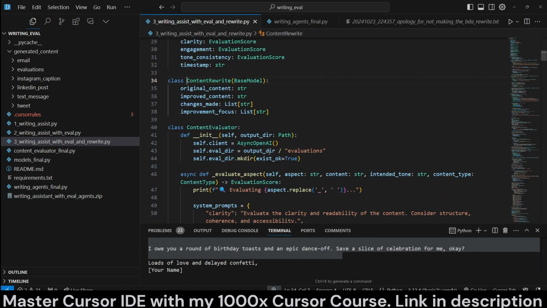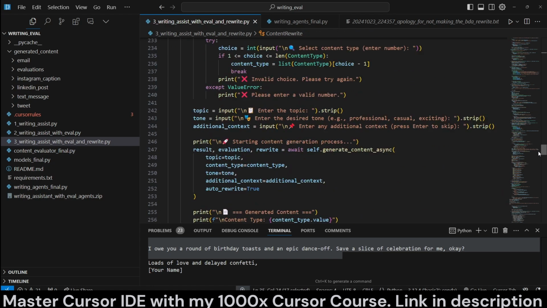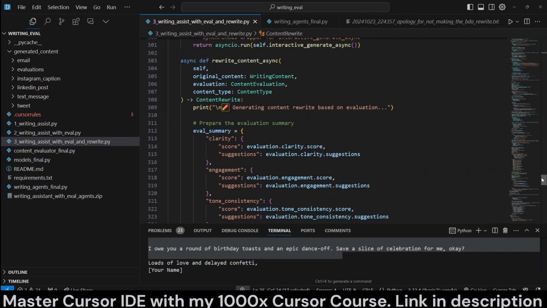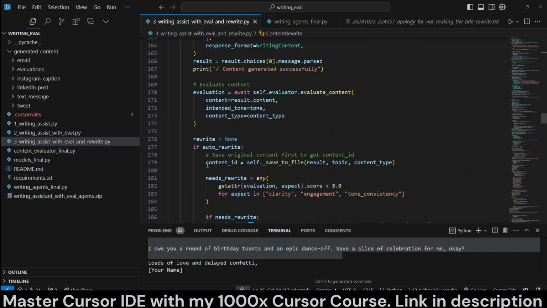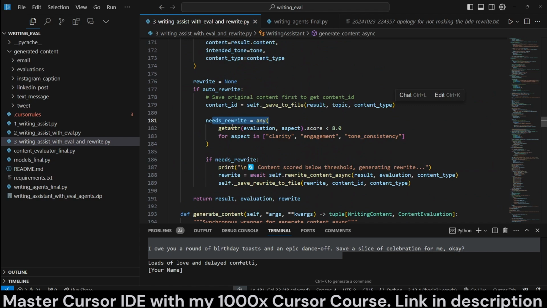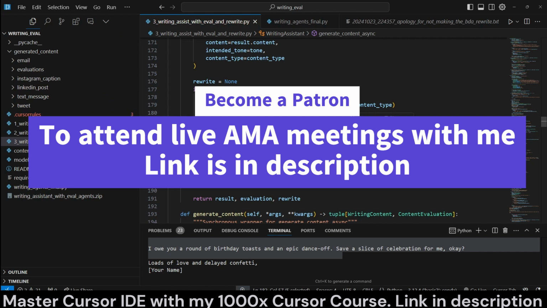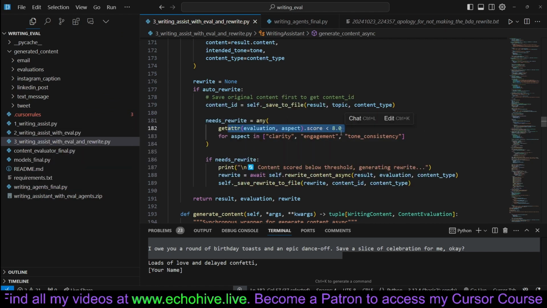Okay, and we call the content rewrite, which is pretty much the same. It also returns the original content. I guess we didn't have to. Okay, and another thing is here, when we are evaluating, we evaluate the score, make sure the average score is actually above 8. If it is above 8, then we accept it. We don't get a rewrite. If it is below 8, only then we get a rewrite.